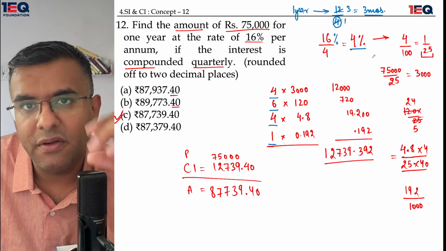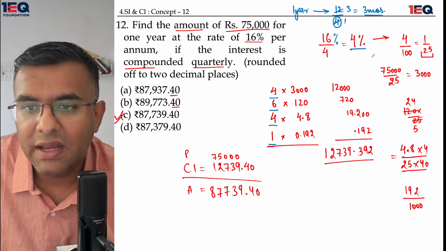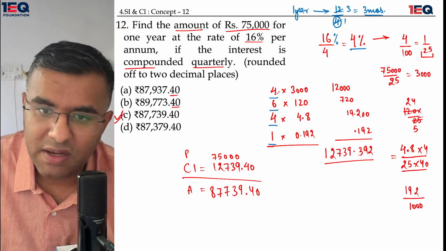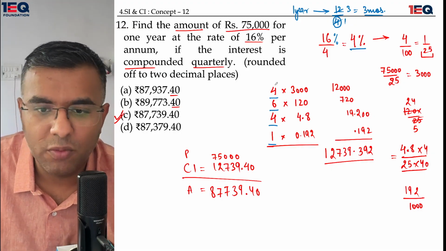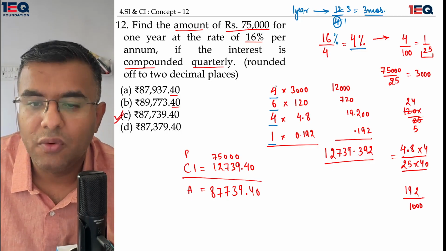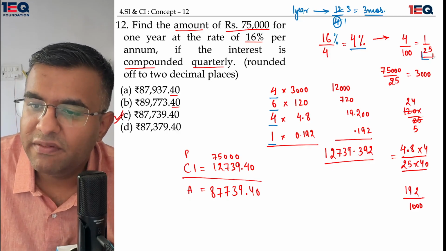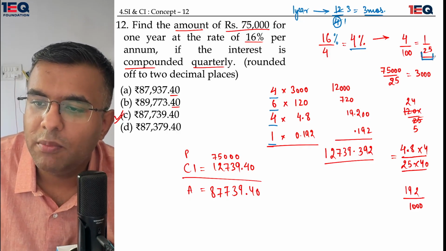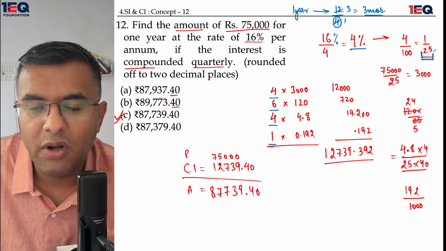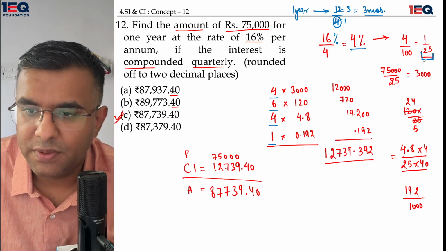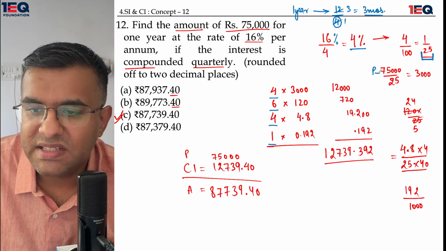Now, this quarterly rate of interest was to be applied in a cycle of 3 months, or in a cycle of 4 times. That is why, according to the Pascal's triangle, 4641 would be the coefficient. And the multiplying factor I would get would be 1 upon 25. This 1 upon 25 would be successively multiplied with the main principal, the main principal being 75,000.